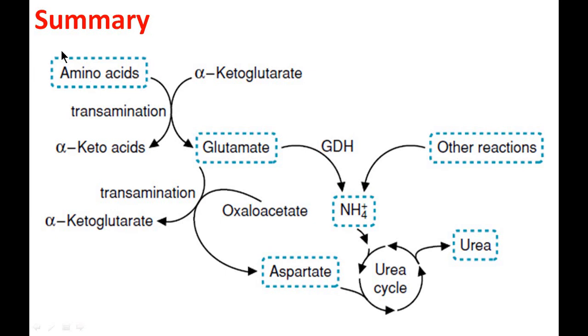the catabolism of amino acids starts with the transamination reaction, where the alpha amino group is received by alpha ketoglutarate to form glutamic acid, which further undergoes oxidative deamination by glutamate dehydrogenase to form ammonia, which enters into the urea cycle in the liver and forms urea, which is excreted through the urine. Another important intermediate is aspartate, which is formed by the transamination reaction of glutamic acid with the help of oxaloacetate. And other reactions we have already seen previously will also give ammonia, which further enters the liver to be excreted in the form of urea.